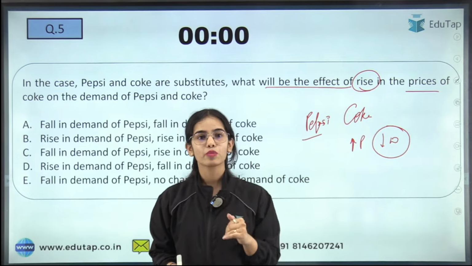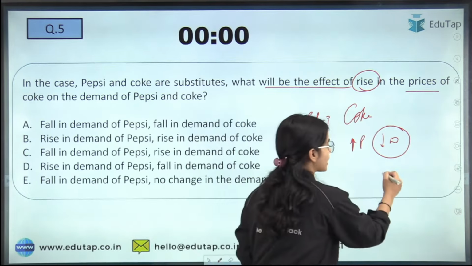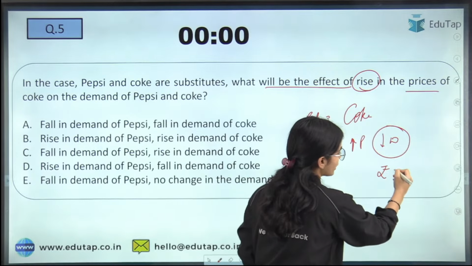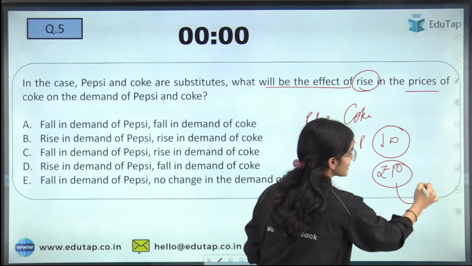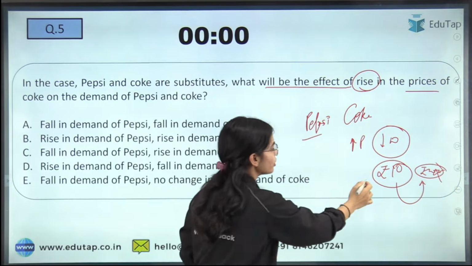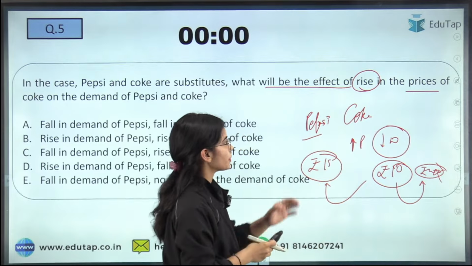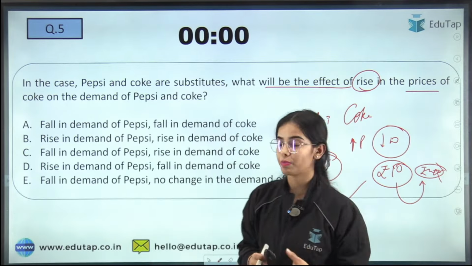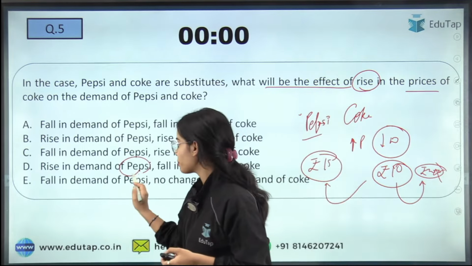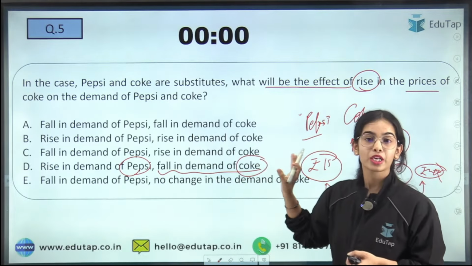The price of the Coke is 10 rupees, and the price has increased to 20 rupees. So now you will say, okay, I do not want this, I want Pepsi because it is relatively cheaper. You will start demanding more of the Pepsi, which is a substitute good, and the demand for Coke falls. So I hope this is clear.